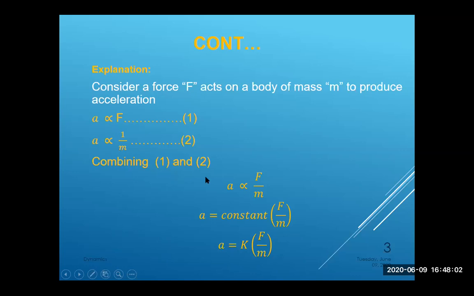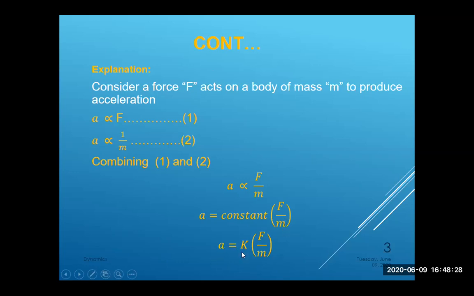So combining 1 and 2, a is directly proportional to F: more force, more acceleration. More mass, less acceleration will be produced, so mass is inversely proportional to acceleration. So a is equal to a constant times F by m. To replace the proportionality sign, we use a constant, and this constant is K, and the formula now is a equals K times F divided by m.